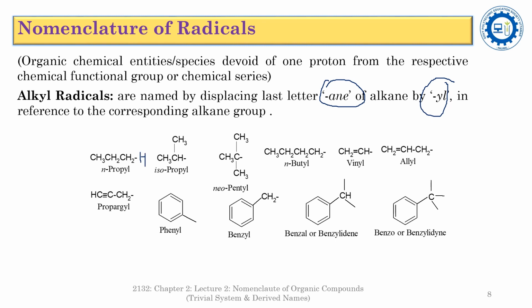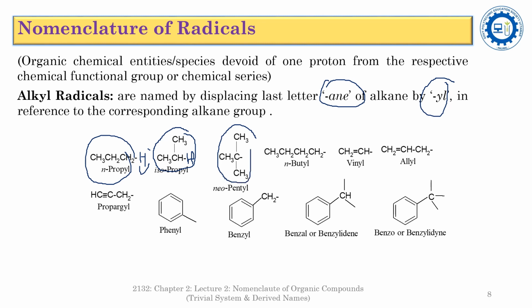If you add one hydrogen to this, then this will become n-propane. So n-propyl is the radical of its alkane counterpart, n-propane. Similarly, isopropyl is the radical of its alkane counterpart, isopropane.